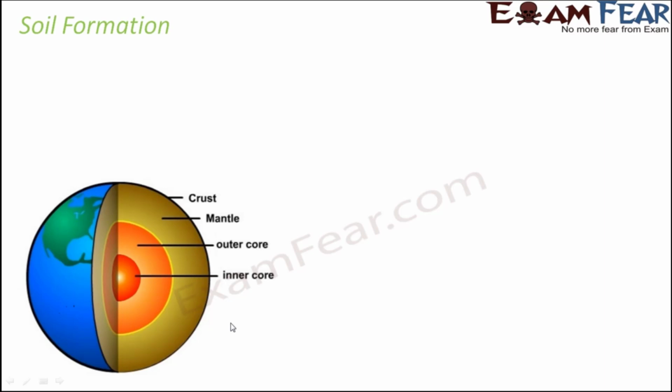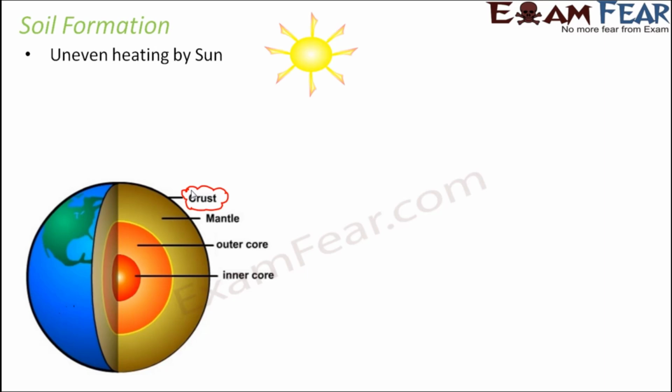Now, these minerals which are now present in the soil were actually present in the outer crust of the earth. So if you look at the structure of the earth, it is made up of different layers. Inner core, so core itself is divided into two parts, inner core and outer core. Then you have the middle mantle and then you have the outer region which is the crust. So this outer layer of the earth is rich in minerals, and these minerals are now present in the soil. So basically these minerals are present in the rocks which are present in the outer crust of the earth. Now let's see what happens to these rocks.